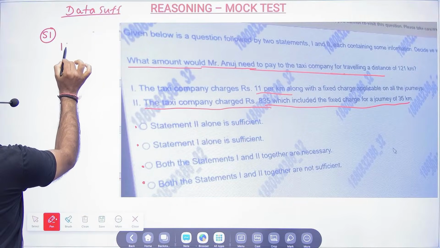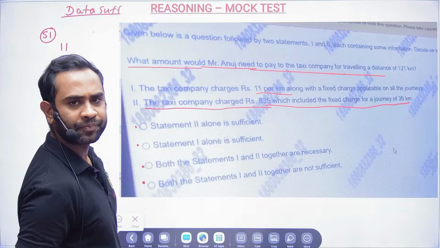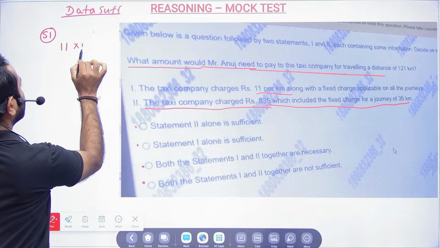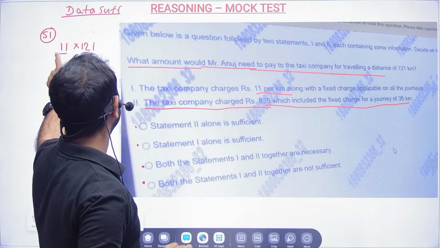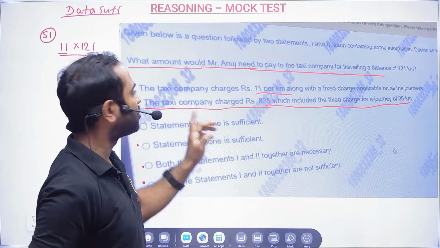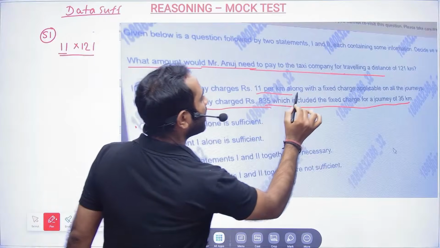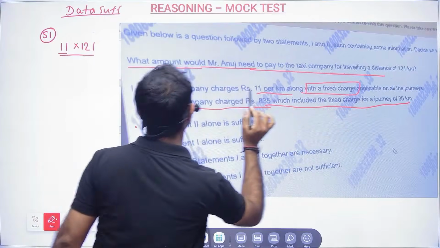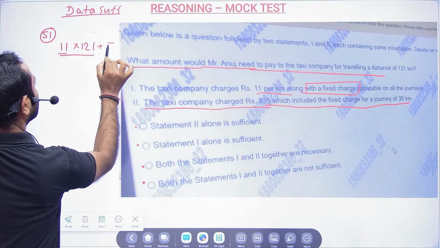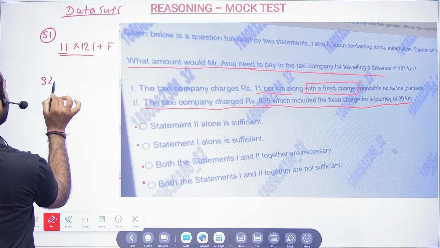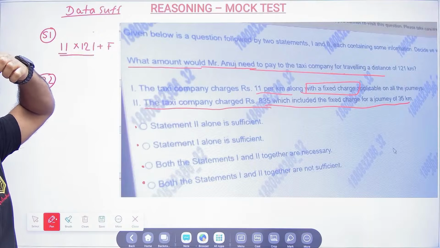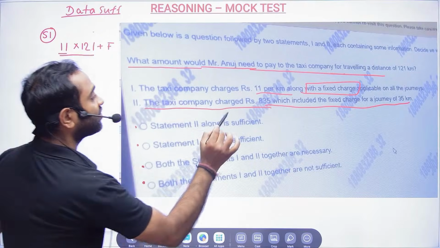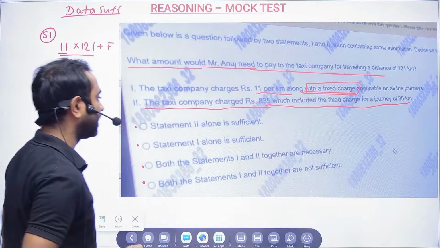So for 1 kilometer it charges 11 rupees, and for 121 kilometers it will be 11 into 121 with a fixed charge. There is some fixed charge also. So in statement 1, I will not be able to tell how much Anuj has to pay, because I am not able to get that fixed charge.